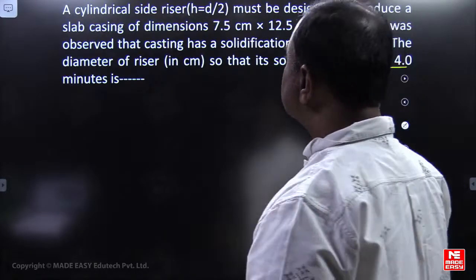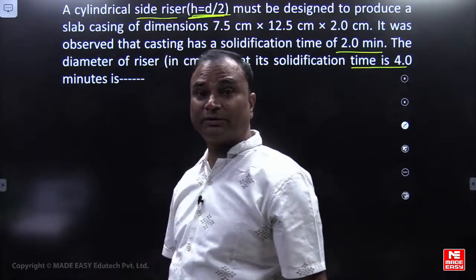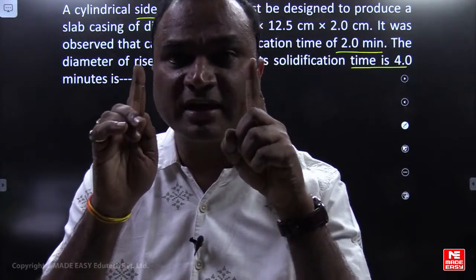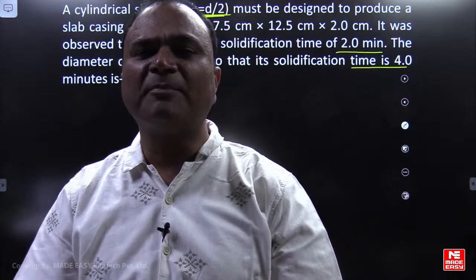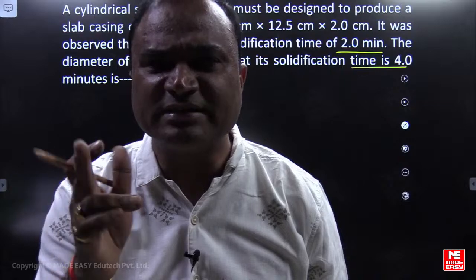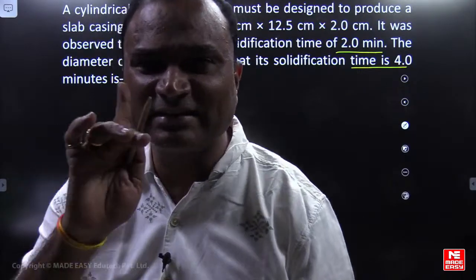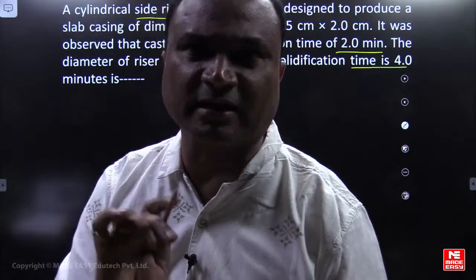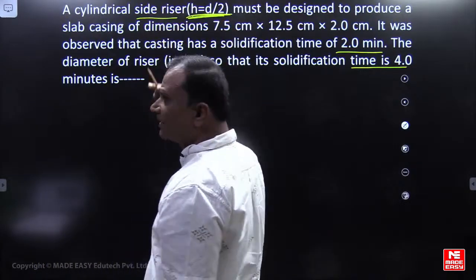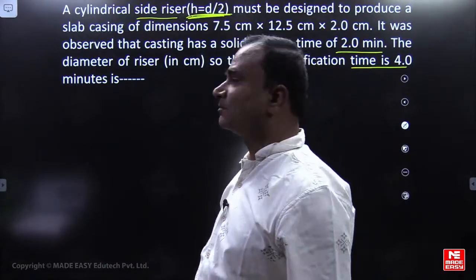But here, please see, he has mentioned a side riser, but the condition given is h equal to d by 2. Indirectly, it is not an optimum side riser. For an optimum side riser, what is the condition, friends? h equal to d. So it is not an optimum side riser. Please remember this point: it is not an optimum side riser because he has given the condition h equal to d by 2. Optimum side riser means h equal to d.